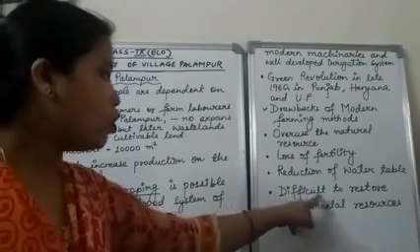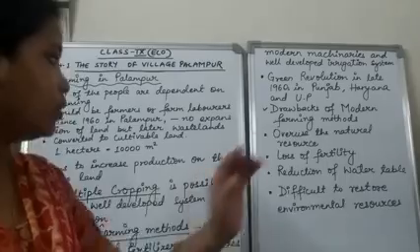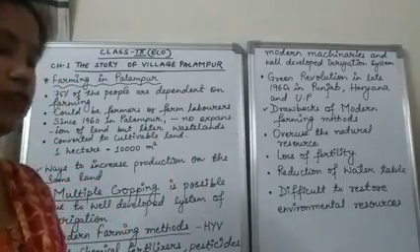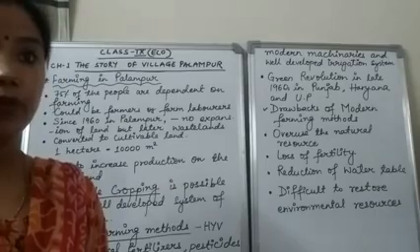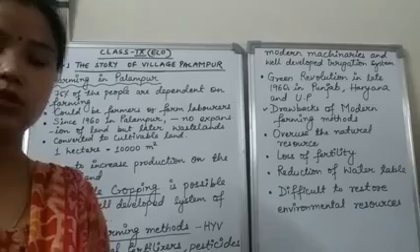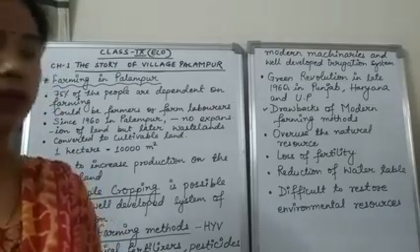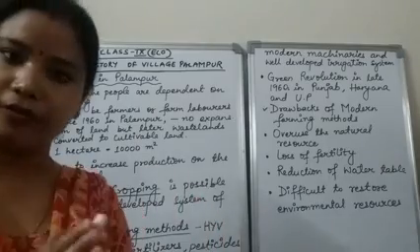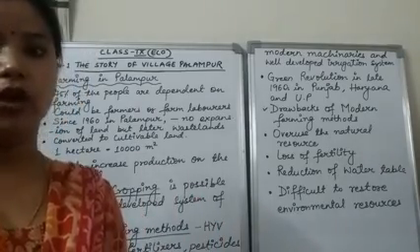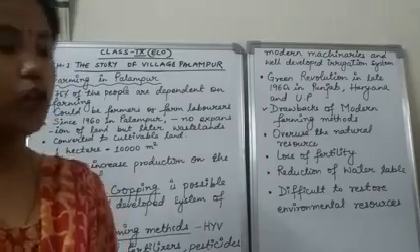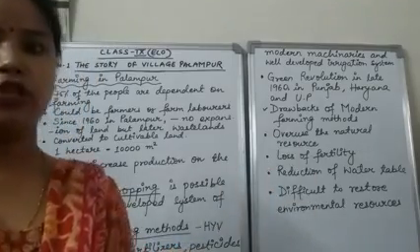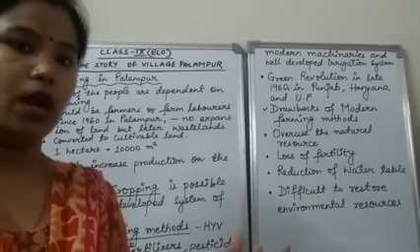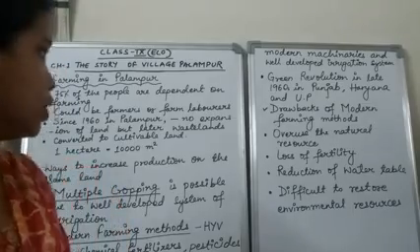Now it is also difficult to restore the environmental resources. You all know that water and land are our natural resources. If we start overusing those natural resources, it will harm them, and it will be very difficult for us to restore those environmental resources again on the earth. So we should use measures which increase production but at the same time do not harm our natural environmental resources. So this is all about this topic.